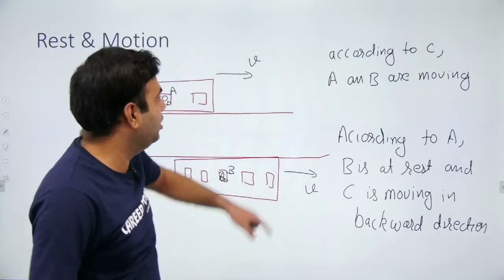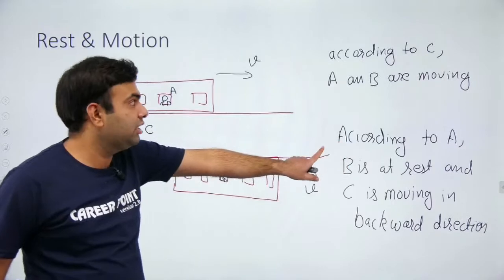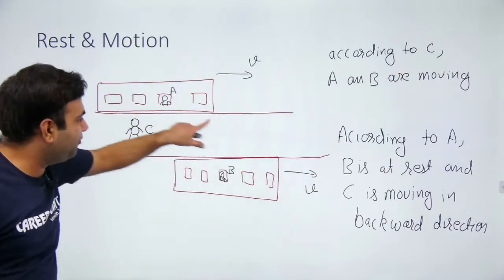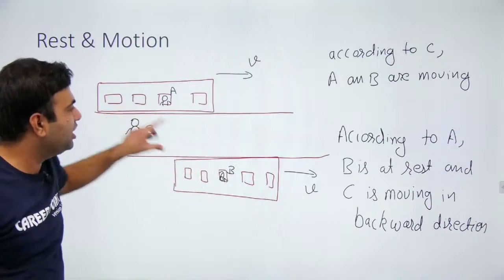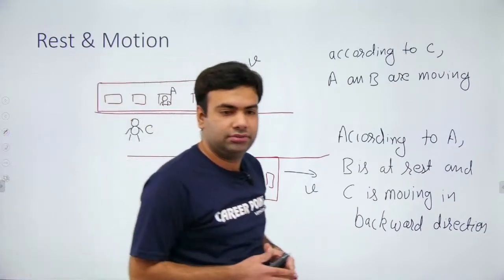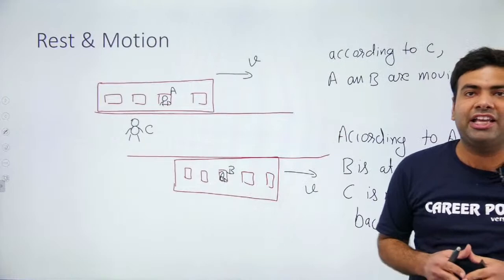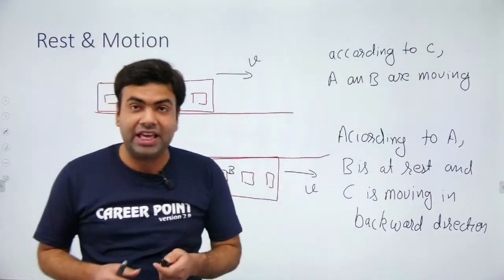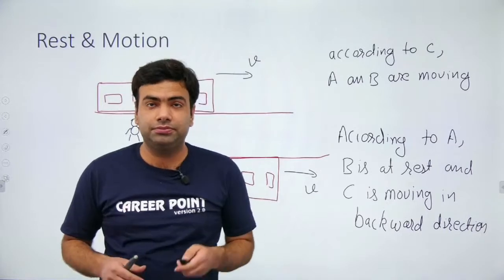This is the thinking of A. But C will think that the platform is at rest and A and B are moving along with the trains. So this is the correct explanation. This is how you should think, because rest and motion are relative terms.